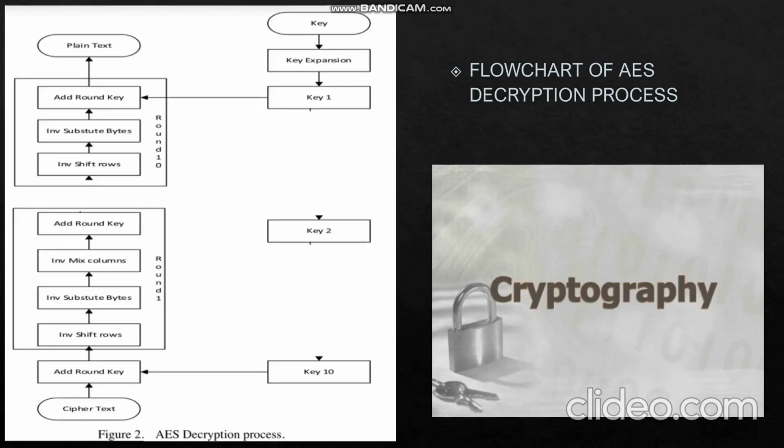Now let us see the flowchart of the AES decryption algorithm. The decoding process is shown in the figure, performing the first add round key operation before executing the decoding cycle. In the normal decryption cycle, each cycle consists of 4 consecutive stages of INV shift rows, INV sub bytes, add round key, INV mix columns. INV stands for inverse. At the last decryption cycle, the INV mix columns operation is ignored.